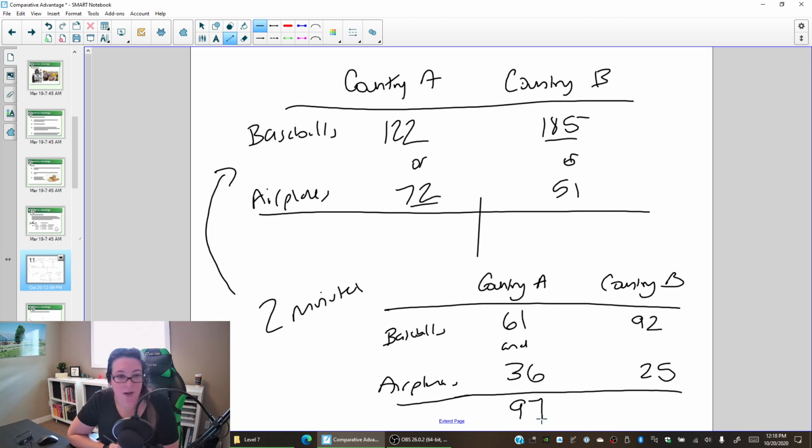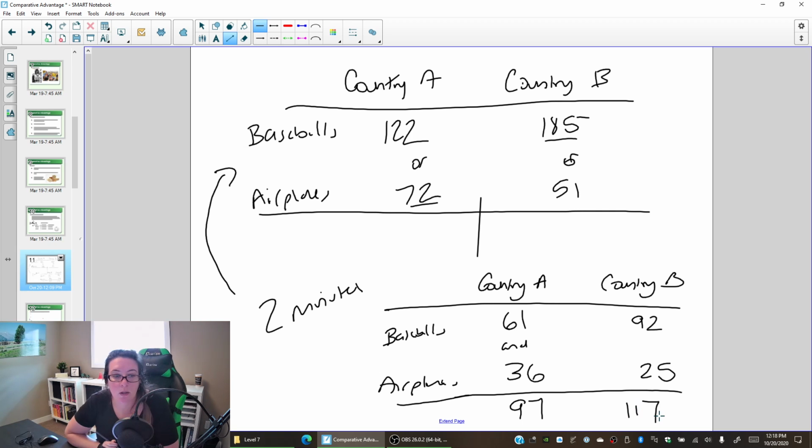Country B, if there is no trade, can make 185 baseballs or 51 airplanes. Can't have both. If they do want to have both baseballs and airplanes, they have to split their time or resources. And one possibility is that they split it half and half. So they make 92 baseballs, 25 airplanes, for a total of 117 goods.